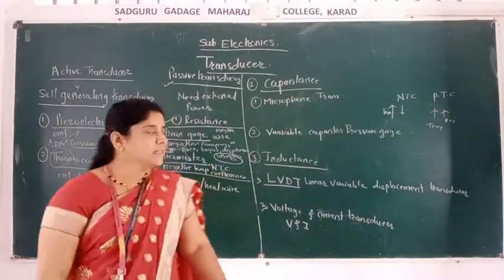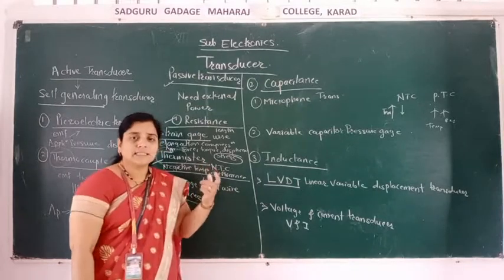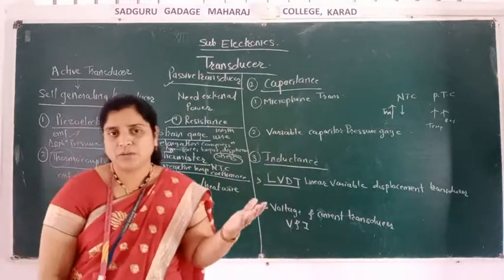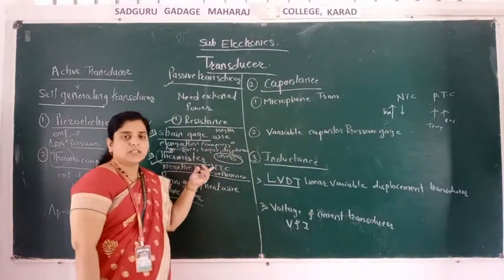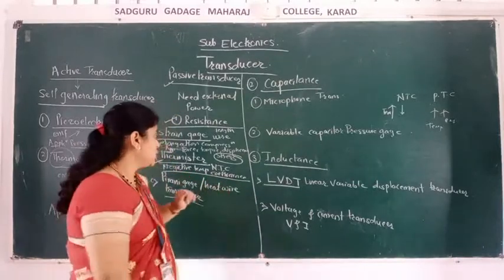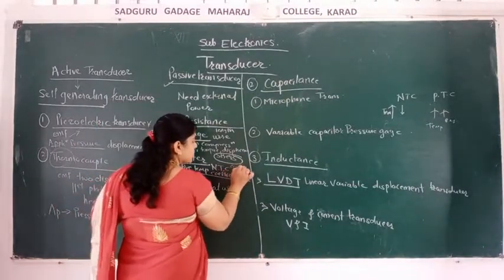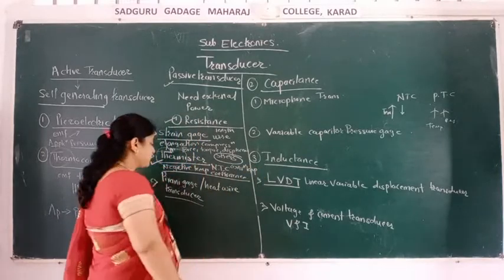So the thermistor works on NTC: its resistance decreases when temperature increases. This thermistor is used for measurement or conversion of temperature. That is its application.